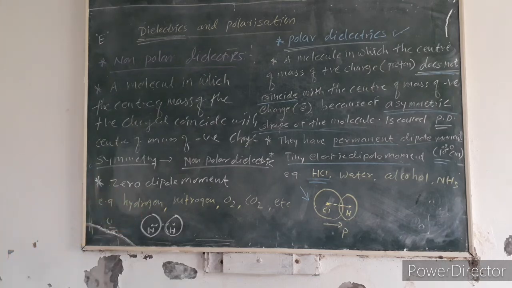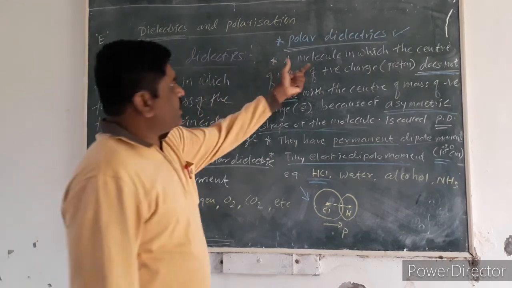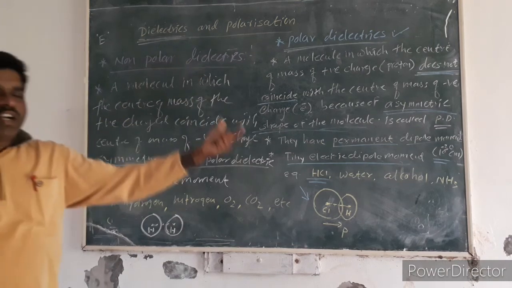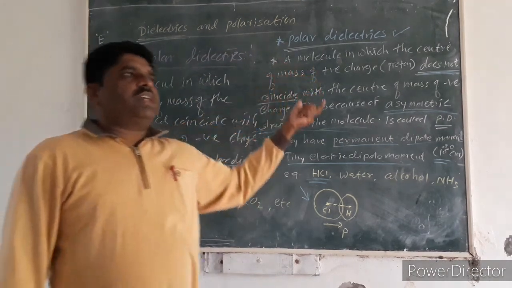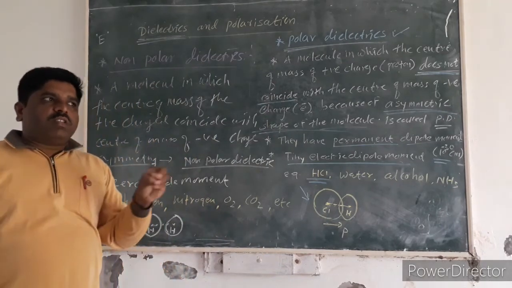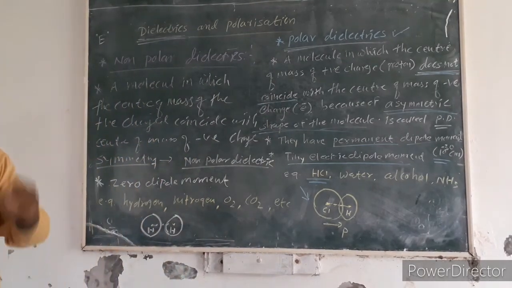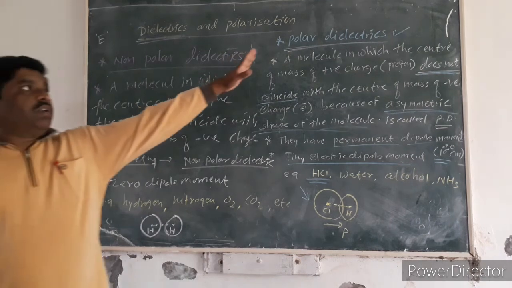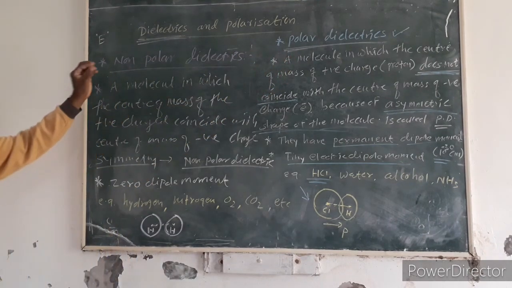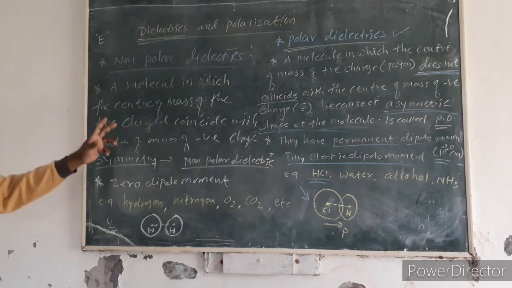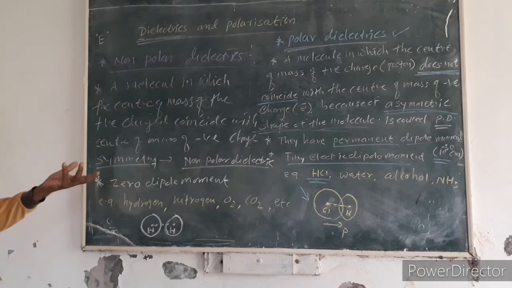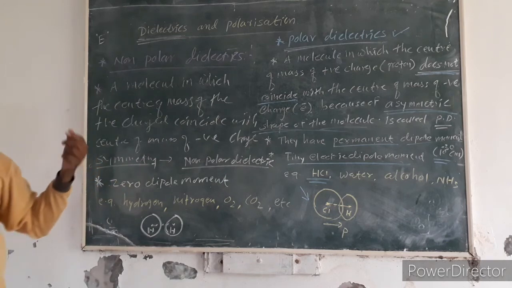This is about polar dielectrics and non-polar dielectrics. In polar dielectrics, positive charge and negative charge do not coincide because of their asymmetric structure or shape. In non-polar dielectrics, the positive charge center and the revolving electrons, that is the negative charge, coincide because of symmetry.